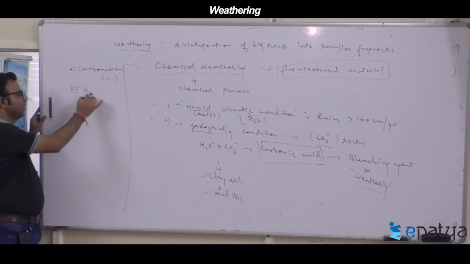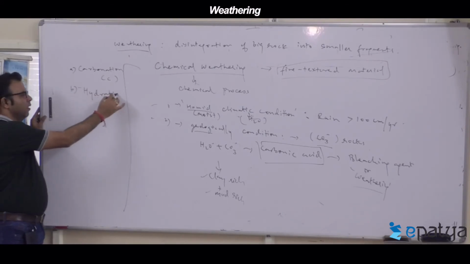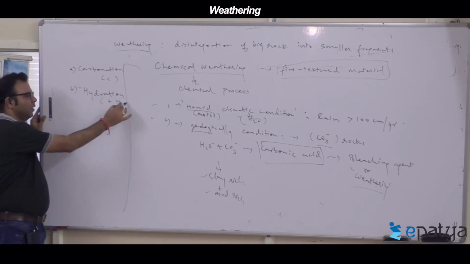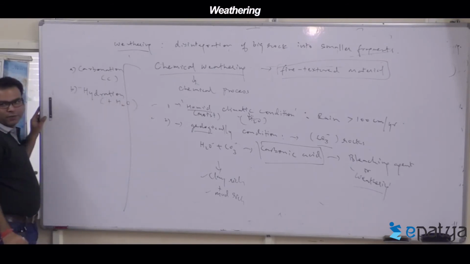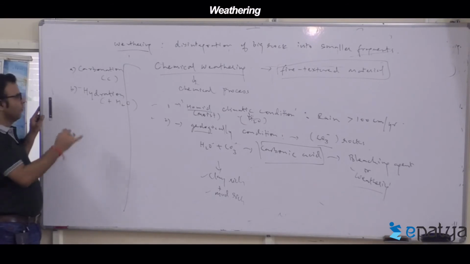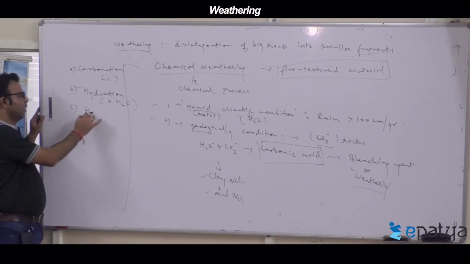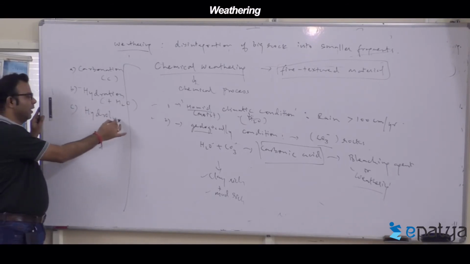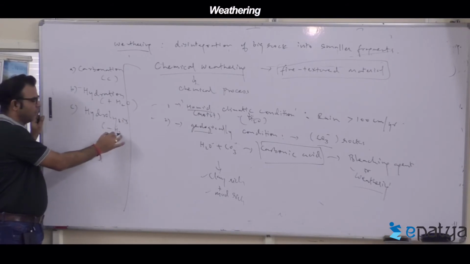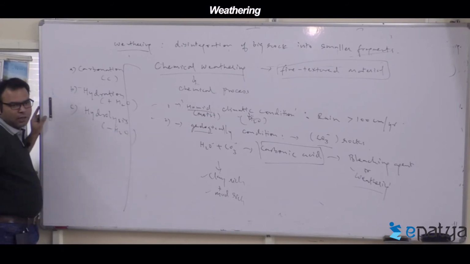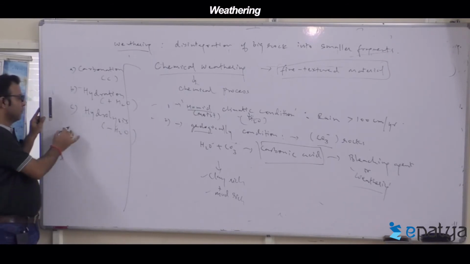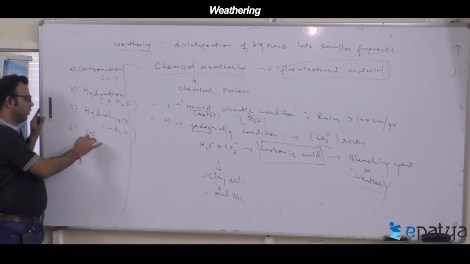Next is hydration reaction. Hydration means addition of water. Next is hydrolysis, chemically removal of water. Next is solution.